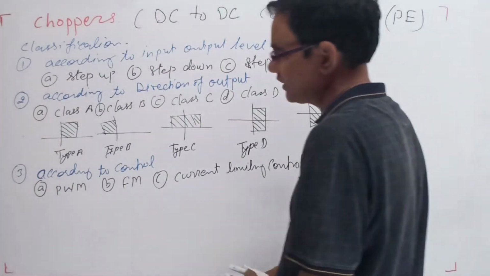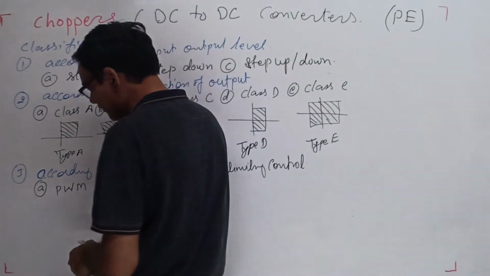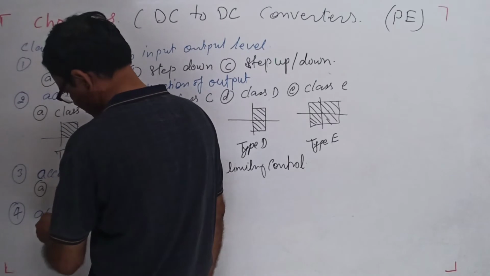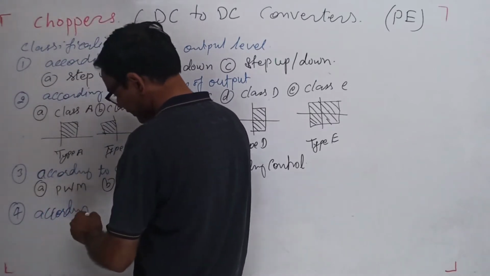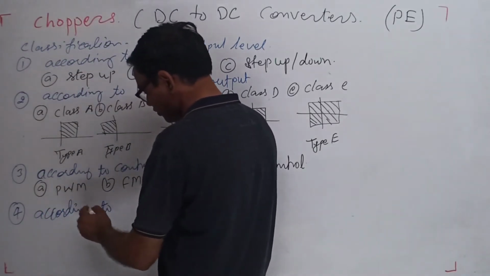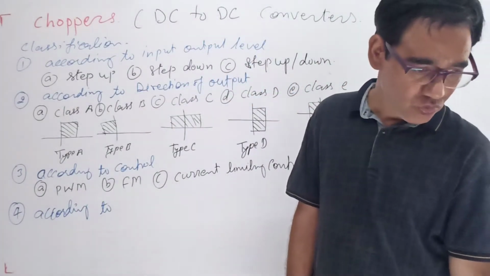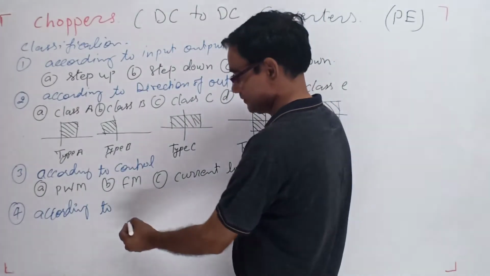And fourth, they can classify it on the basis of commutation.